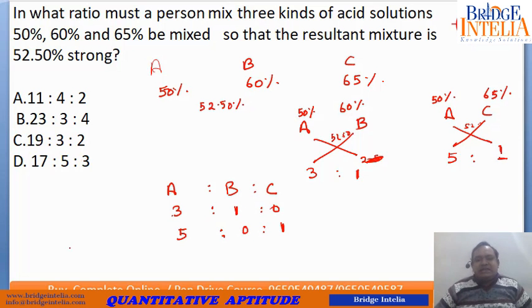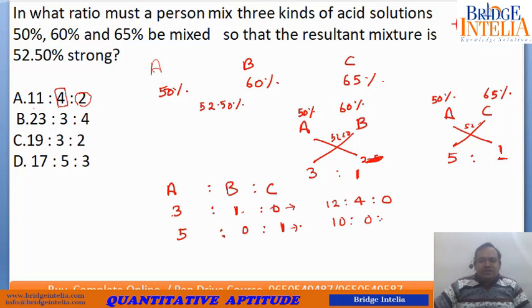So let's try each option one by one. As per this option, B is equal to 4. So if B is equal to 4, that means you are multiplying this term by 4. So 12:4:0 and C is equal to 2. If C is equal to 2, that means you are multiplying this by 2 into 2. So 10:0:2. So does this fit? 22:4:2. So no, this did not fit the entire description. So this cannot be the option.